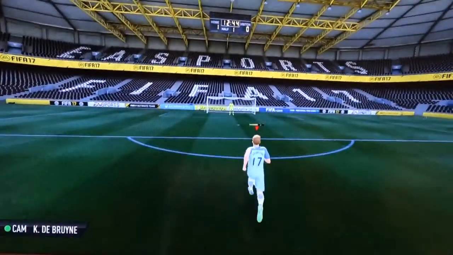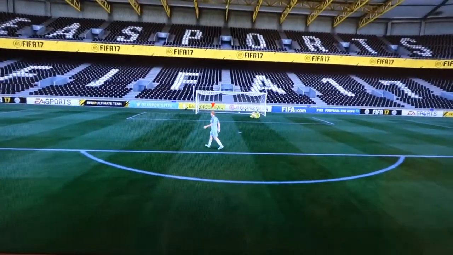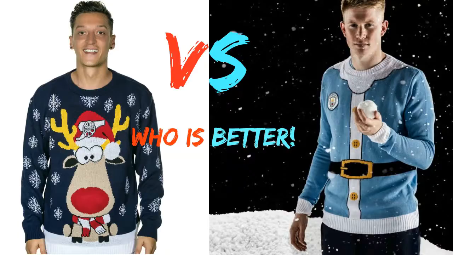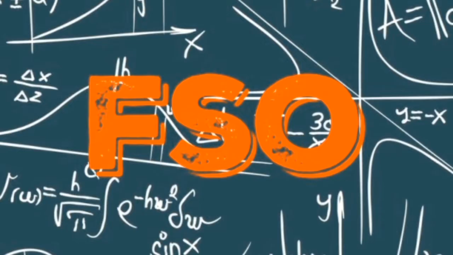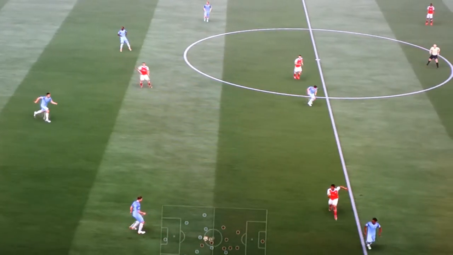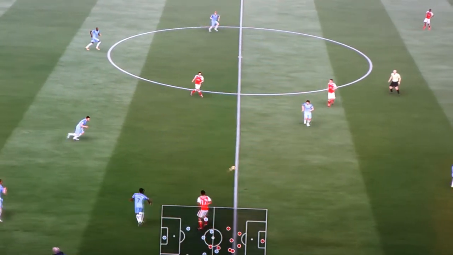This is Football Stats Online, aka FSO, and today we are featuring Ozil versus De Bruyne. Who statistically is better? 1, 2, 3. Yes, today we are featuring Ozil versus De Bruyne here on Football Stats Online versus.